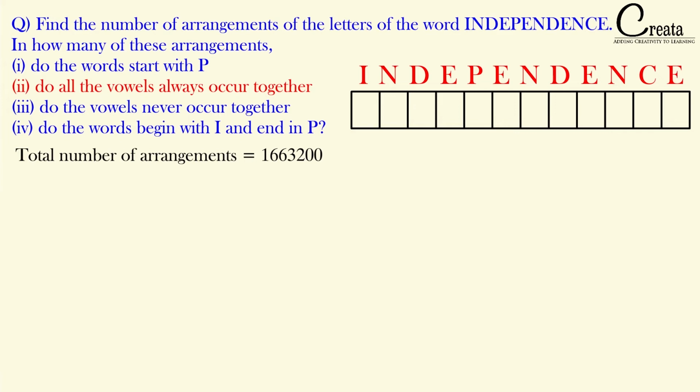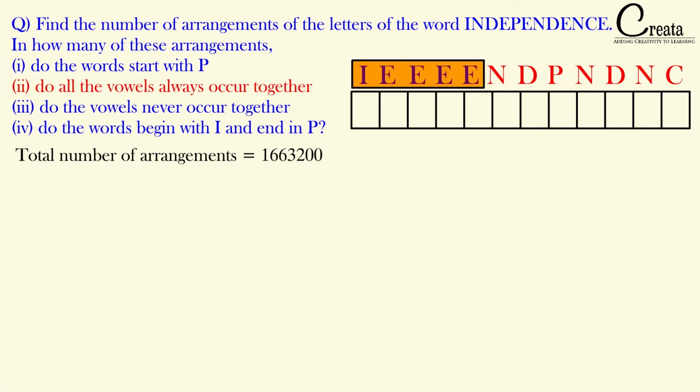The second condition is: do all the vowels always occur together? Firstly, we have to locate the vowels. In the word independence, the vowels are I, E, E, E, E. Only 5 vowels are there; E is repeating 4 times and I is only 1. These vowels should come together, so we apply the fundamental that we used in the previous question. We consider this unit of vowels as one block, or one letter.